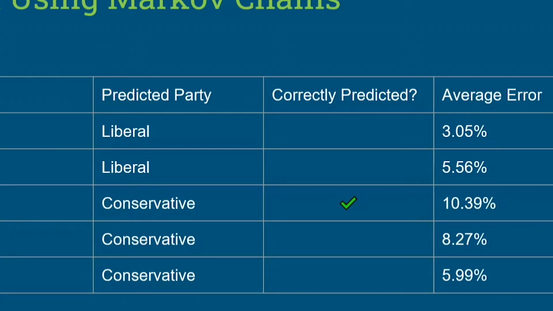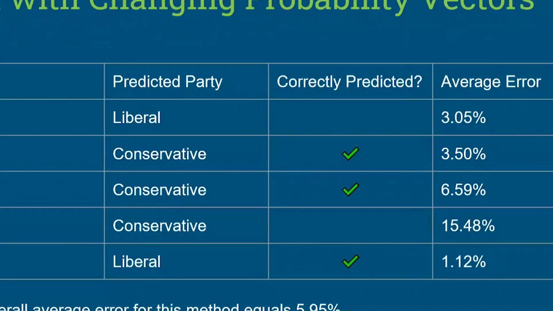Similarly, we also find the 2008 popular vote, but it was also incorrectly predicted. But in 2011, the popular vote prediction was correct. Similarly, we do the same thing till 2019, but we only get one correct prediction, and that is 2011.